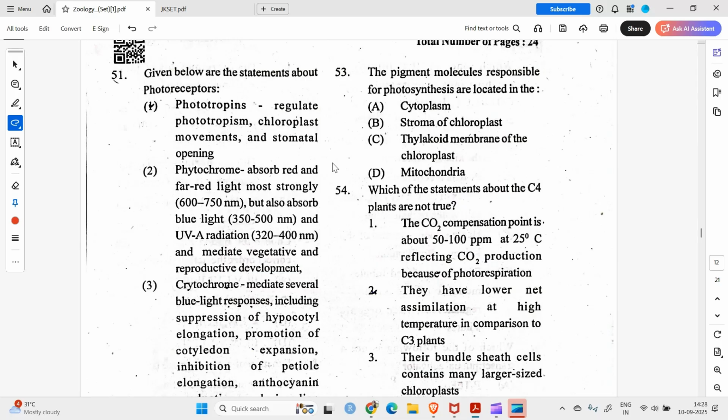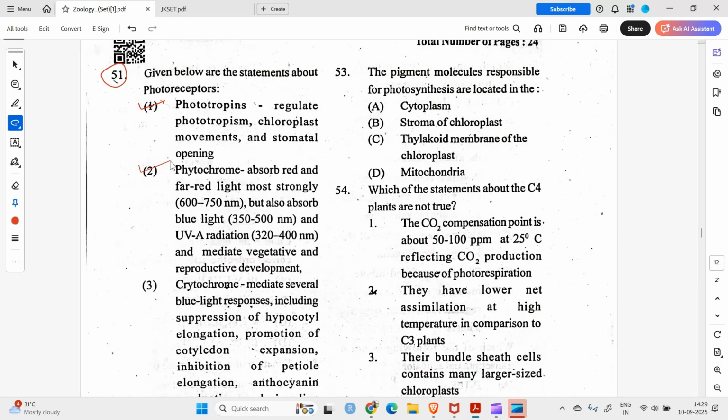Coming to question number 51. Given below are statements about photoreceptors. Phototropins regulate phototropism, chloroplast movements, and stomatal opening. Right, absolutely, this one is right. Statement 2 says phytochrome absorbs red light and far-red light most strongly, but also absorbs blue light and UV-A, and mediates responses.